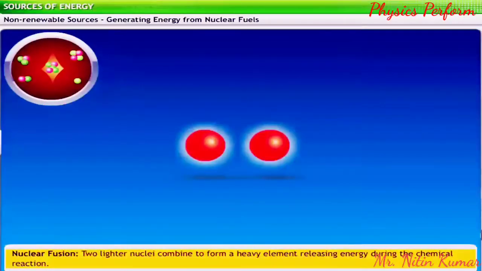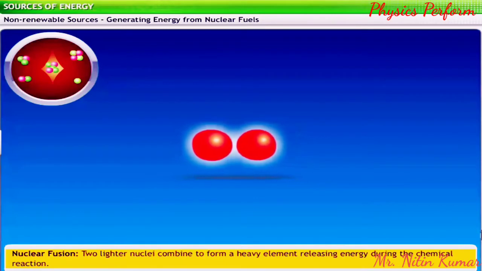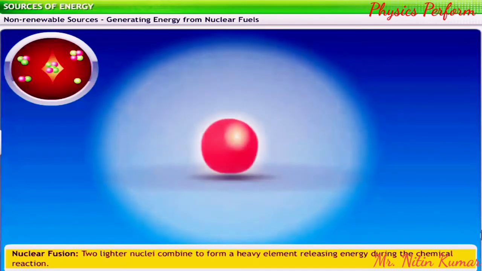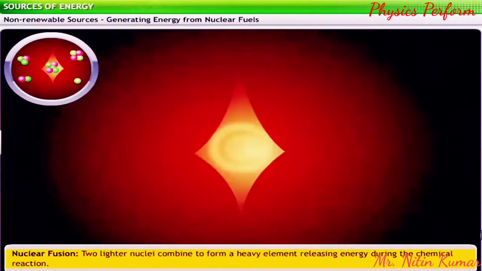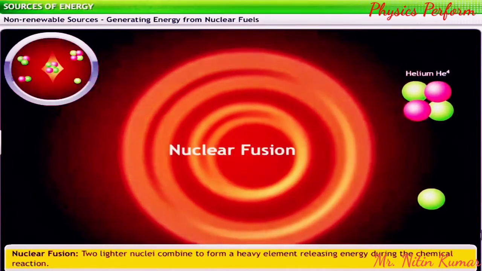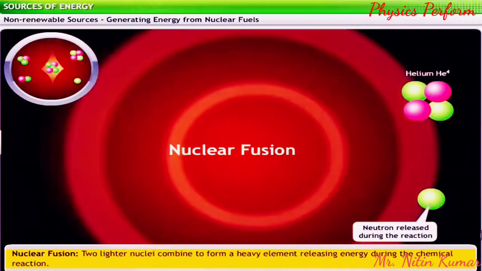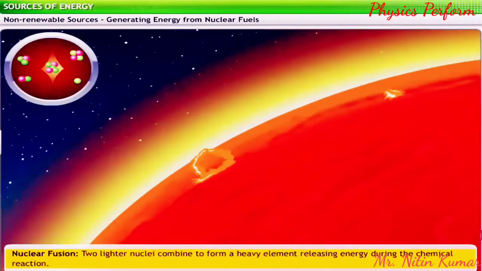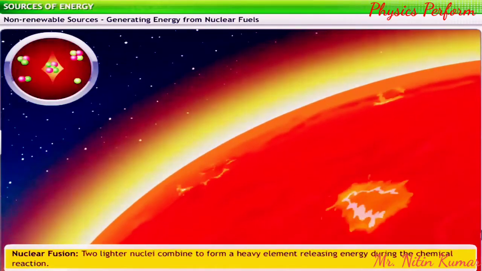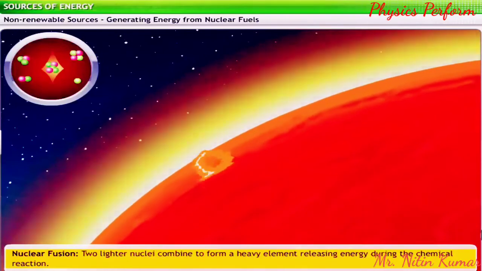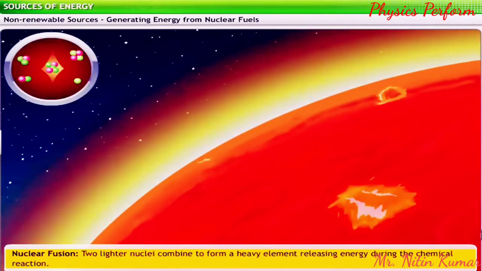Nuclear fusion involves the coming together of two lighter elements to form a heavy element. Nuclear energy is released when such a reaction occurs. For example, the fusion of two atoms of hydrogen to form an atom of helium releases energy. The release of energy from the sun and the stars is due to a constantly ongoing nuclear fusion of hydrogen atoms into helium.